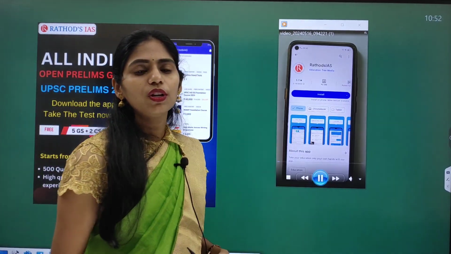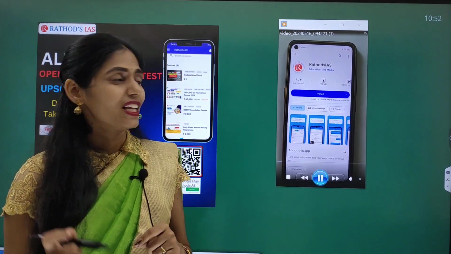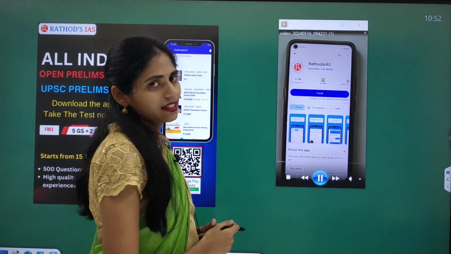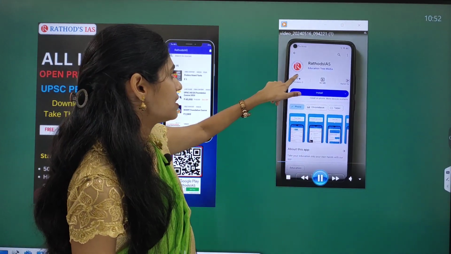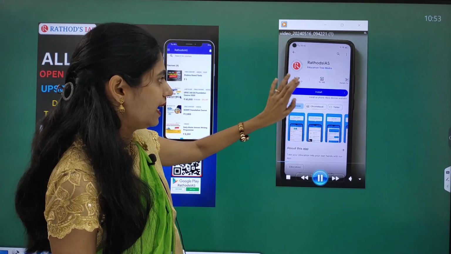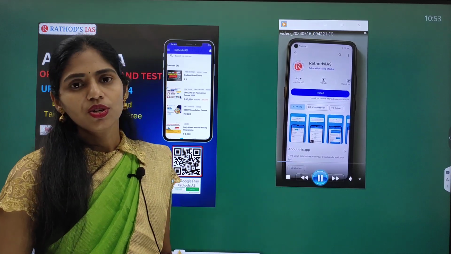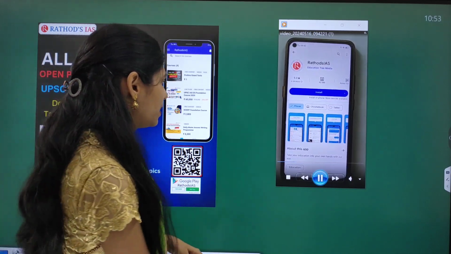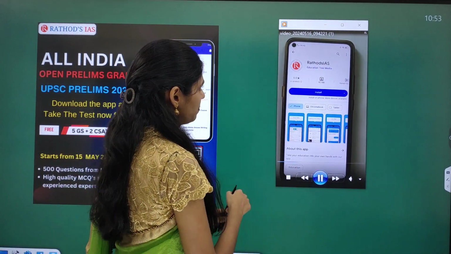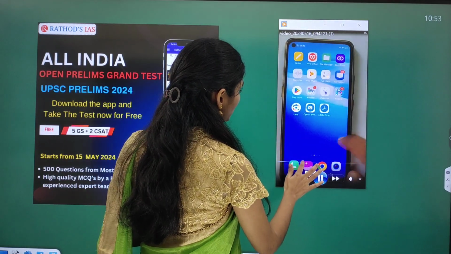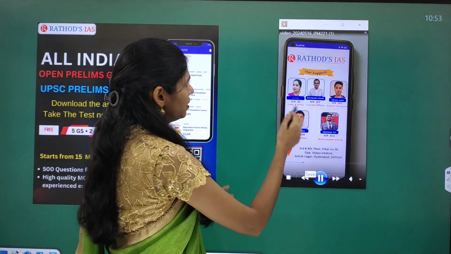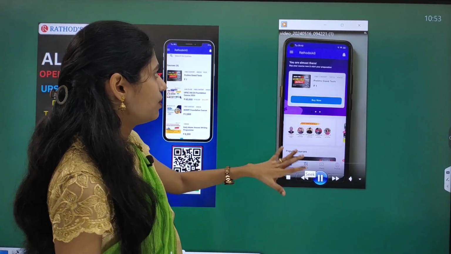First open your Play Store. In Play Store just type Rathods IAS. Then you will see this app with this logo, and install that app. After installing the app, it will open in this way. You can see toppers' testimonials and it will be opening.